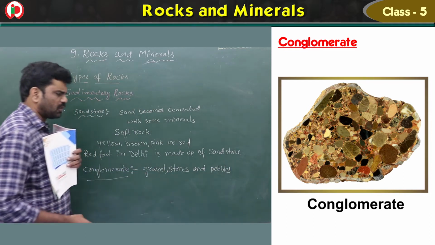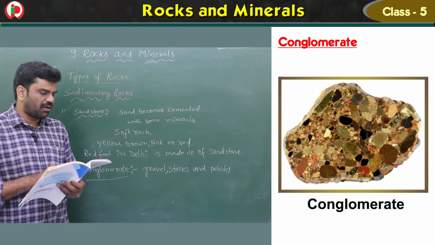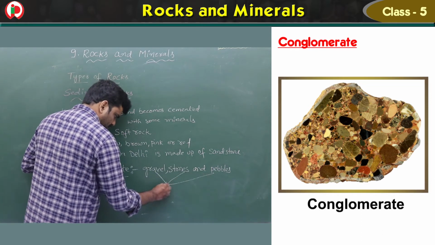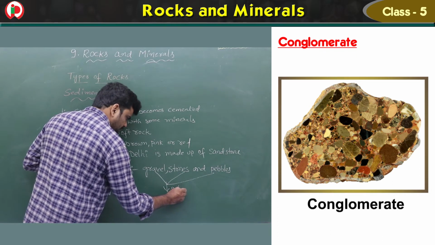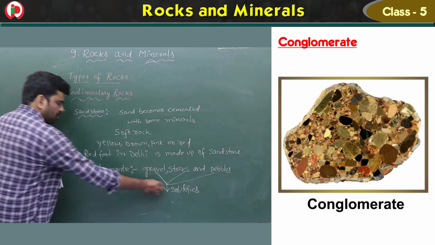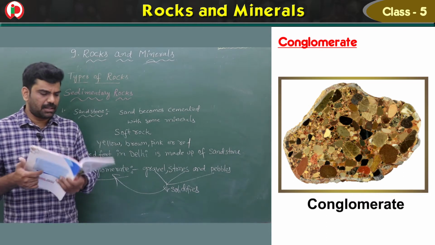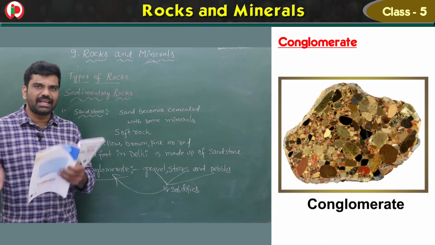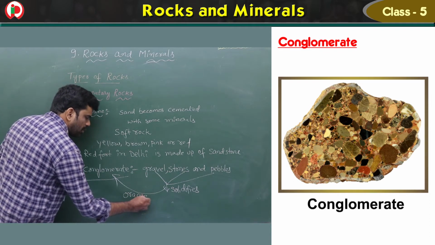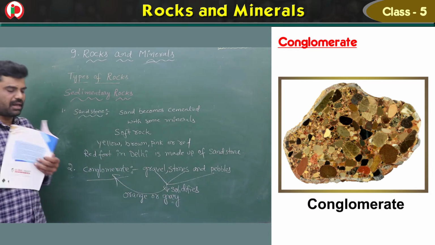Gravel is the loose one, and the stones also. And all these solidify to form an uneven rock called conglomerate. Solidifies means, children, becomes hard and forms the conglomerate. Uneven rock, there is no proper shape for this. And it can be orange or grey in color. What is the color, children? Orange or grey in color.